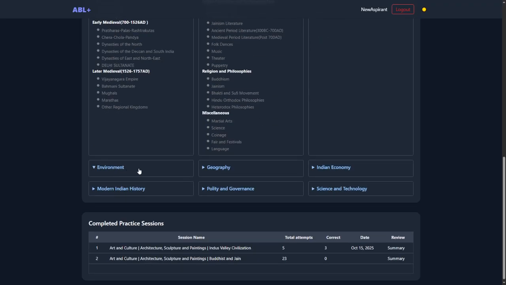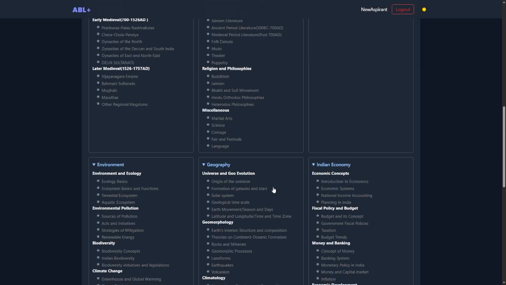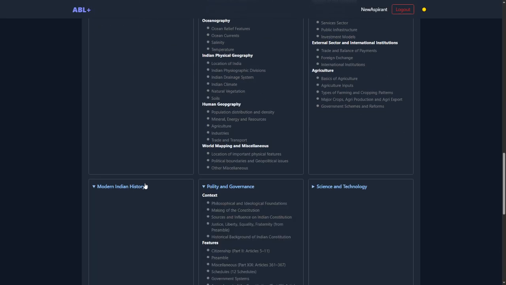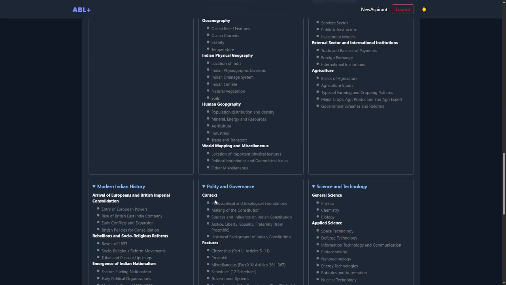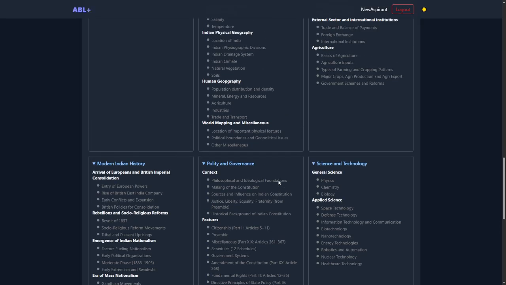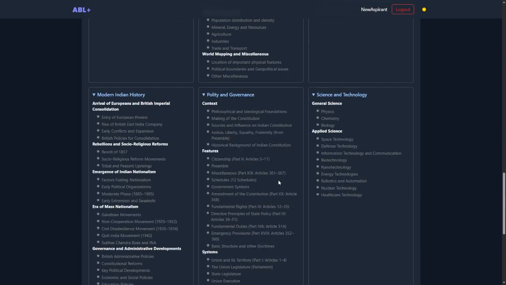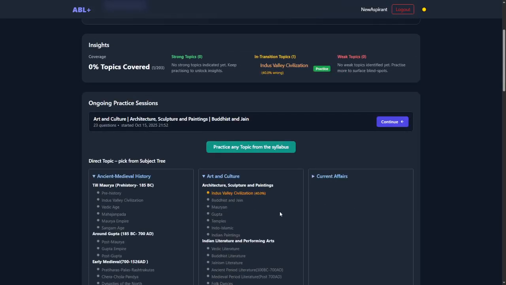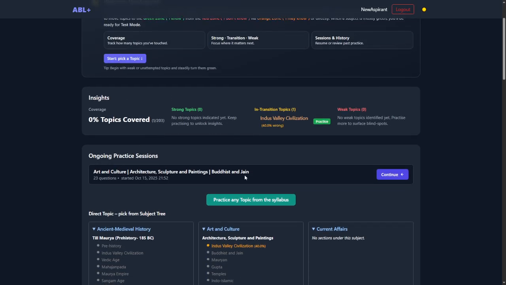And this is another, for example, you can open everything, and every subject has a section, and then within it the topics. So again, emphasizing the fact that this is work in progress. We are going to work much better on the content side. So currently there are no current affairs sections. We are going to work on that. So yeah, the Buddhist and Jain topic that we started is still pending. So you can continue from here.